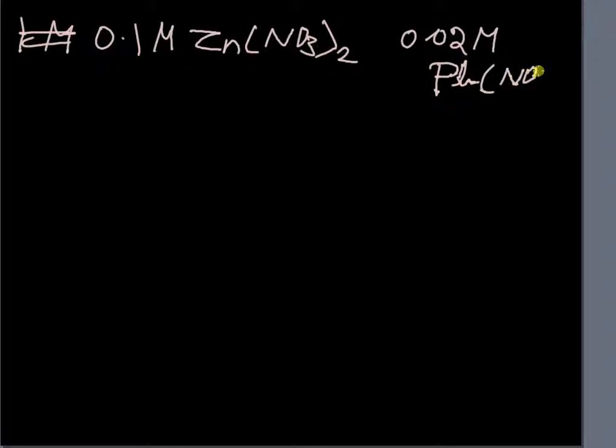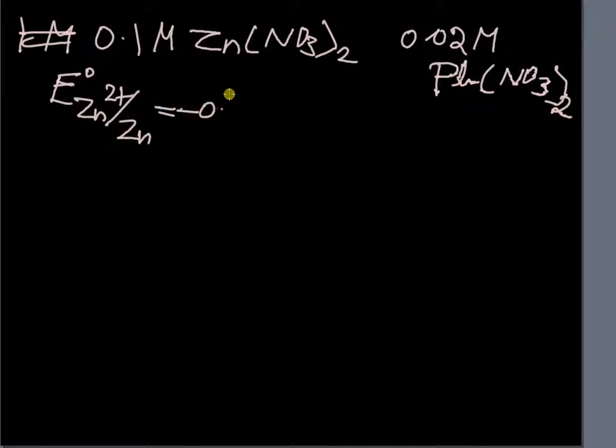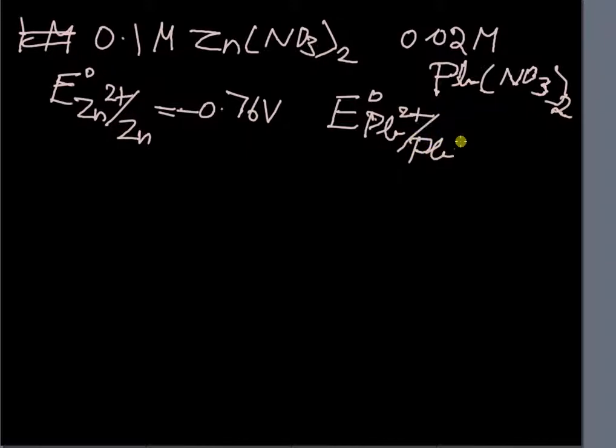So you can write the galvanic cell representation for this. Which is the anode and which is the cathode? For that you have to see the E naught values. E naught value of Zn2+ bar Zn, as you know very well, is minus 0.76 volt. We have used it in a few problems. The same value for Pb2+ bar Pb is minus 0.13 volt.